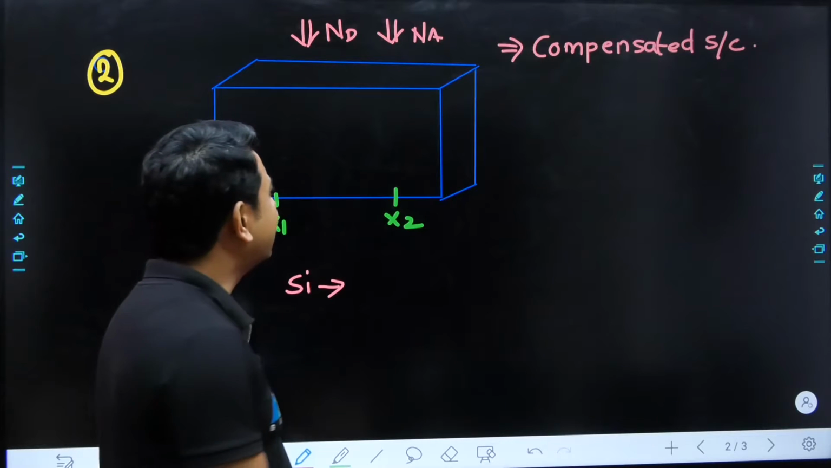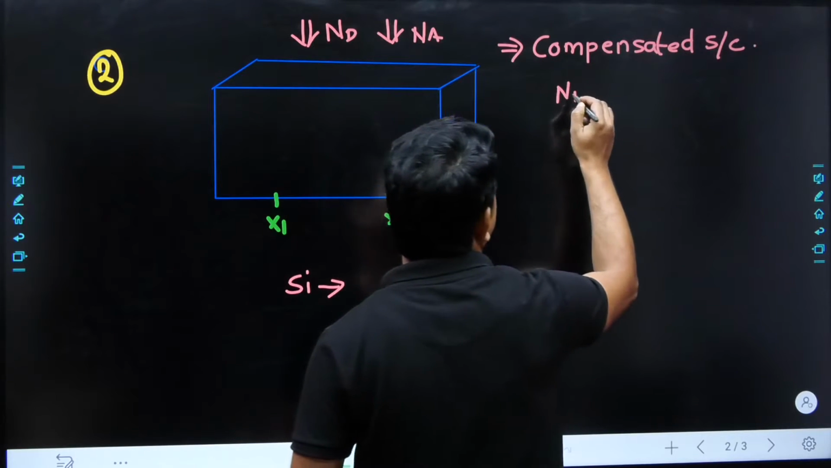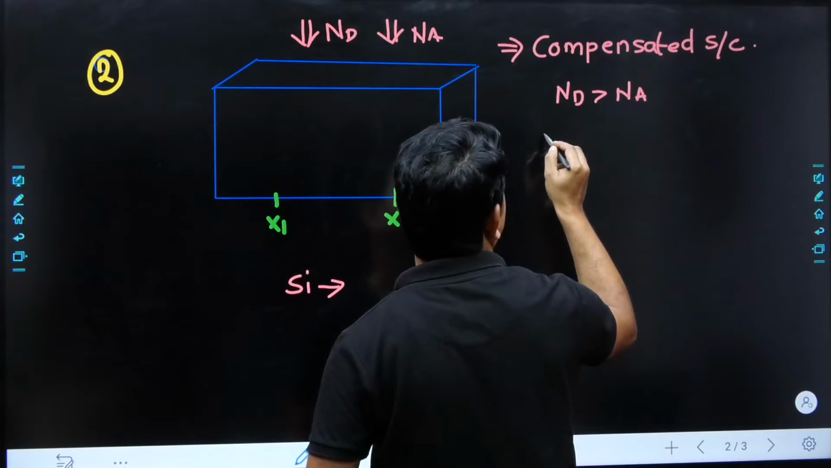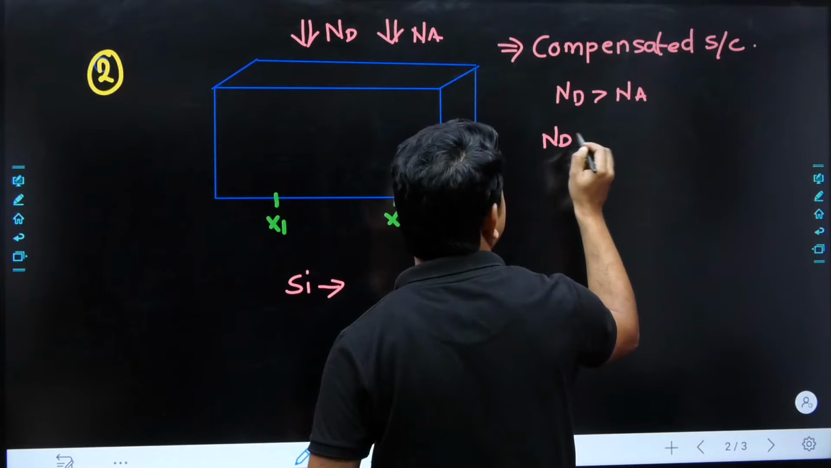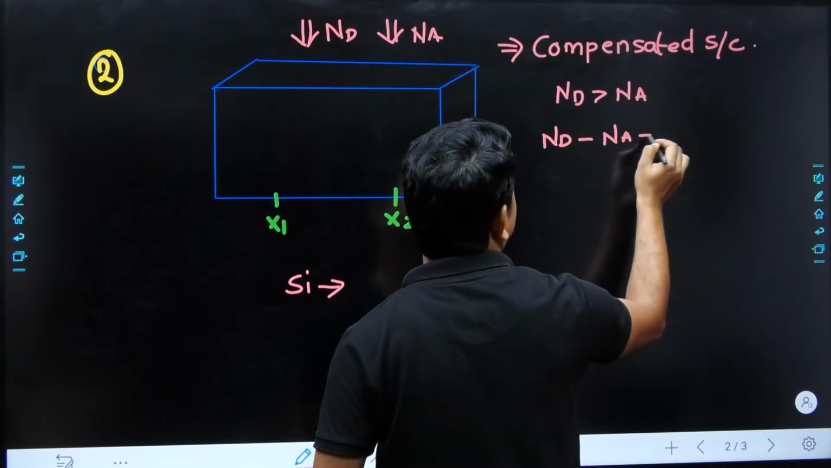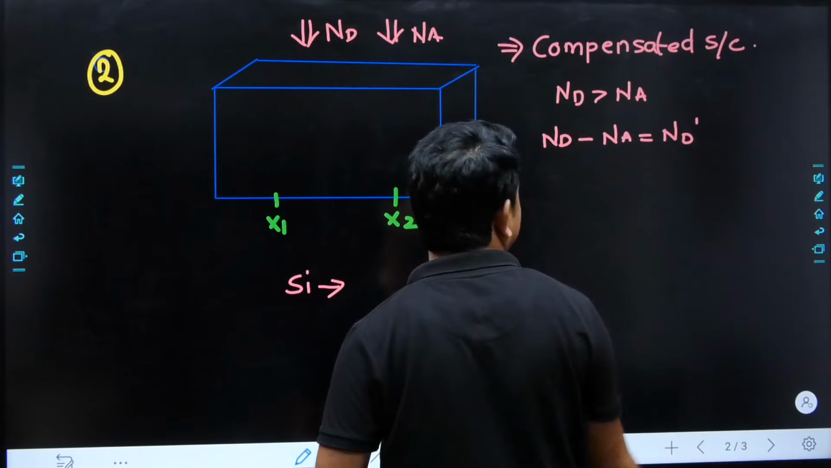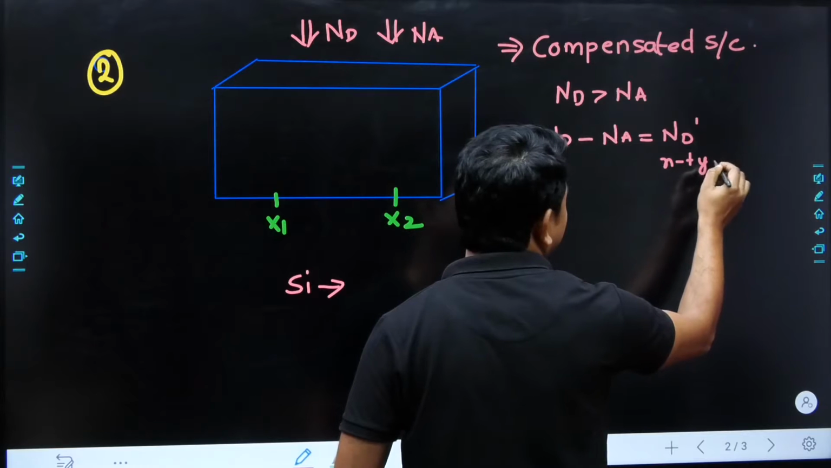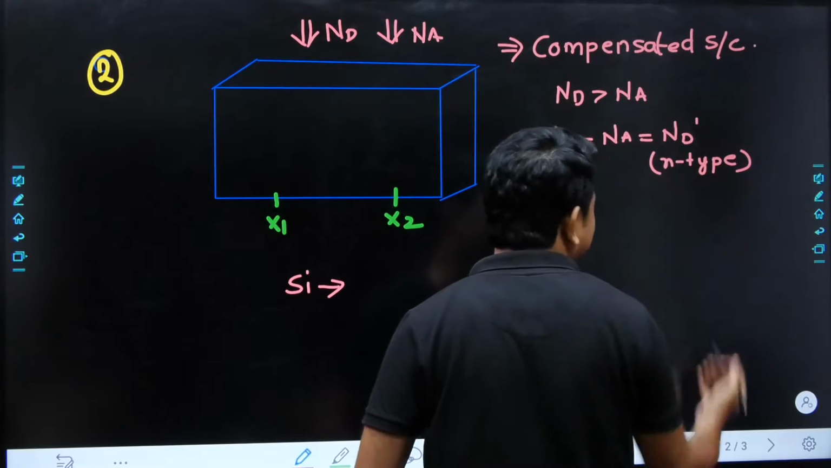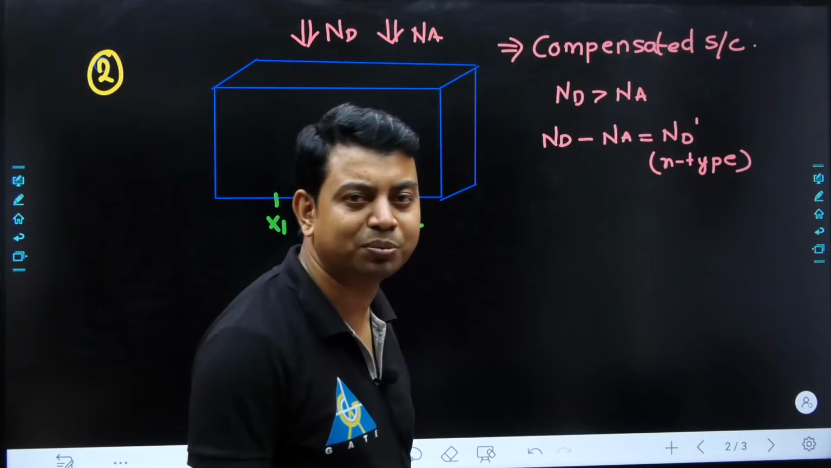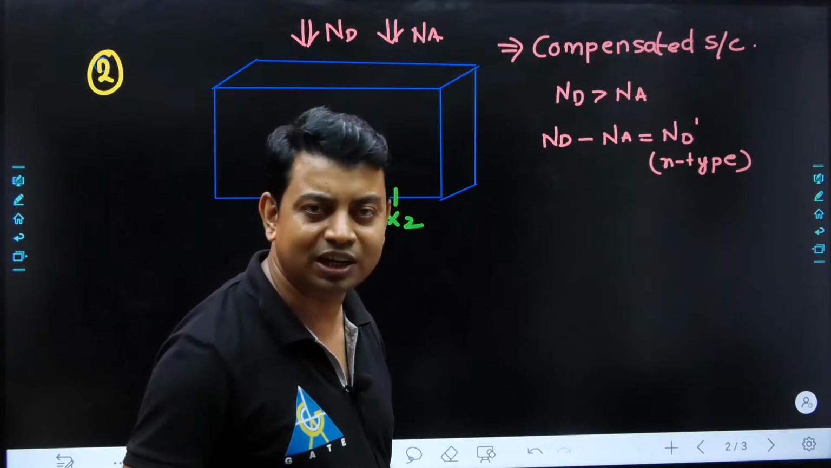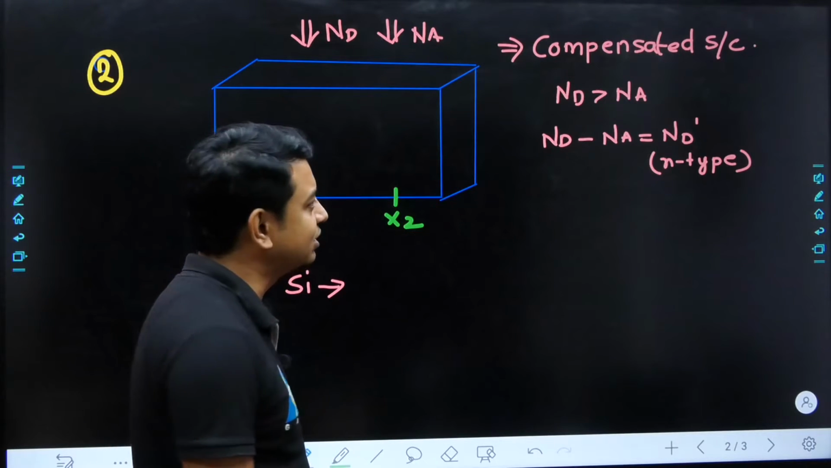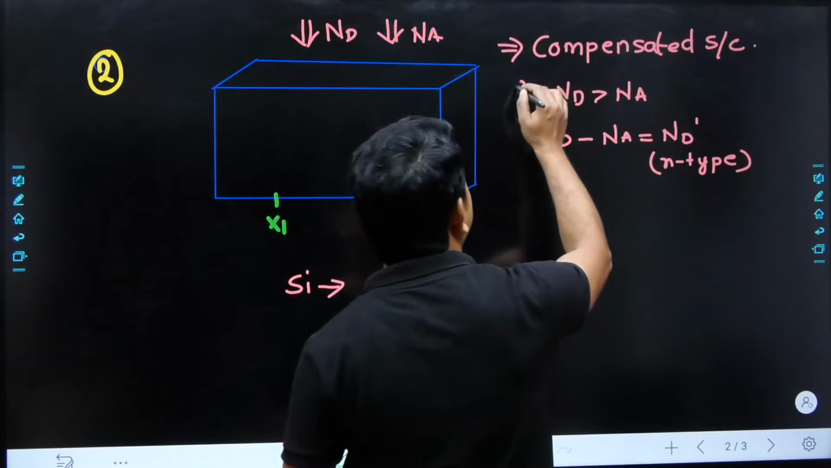So here I want to write that if Nd is greater than Na, then after compensation or recombination, which one is greater? That means the redundant semiconductor is Nd minus Na, and this is given by Nd dash. And what is Nd dash? This is an N-type semiconductor, and after recombination, whatever electrons are left behind inside this semiconductor decide the type of the semiconductor, and will also decide the concentration of the majority charge carriers inside the semiconductor. This is the first point I want to write here.